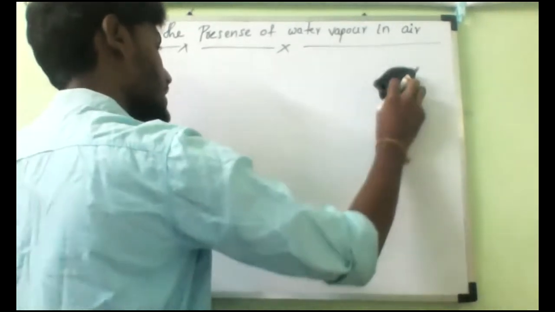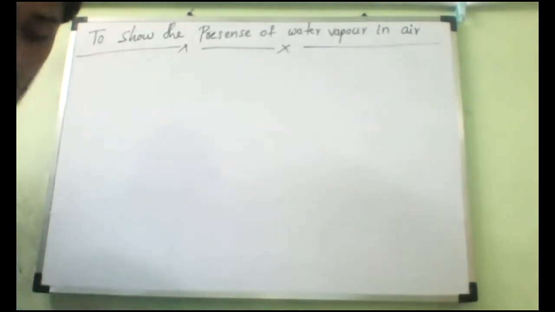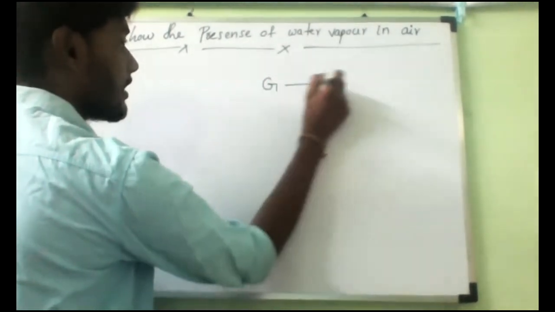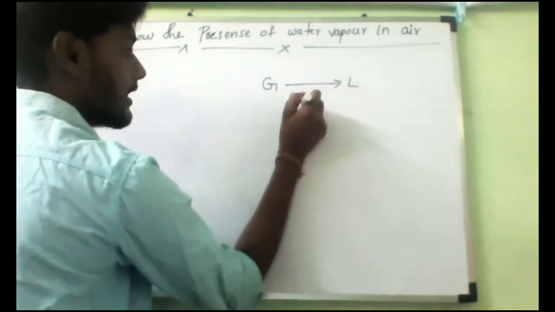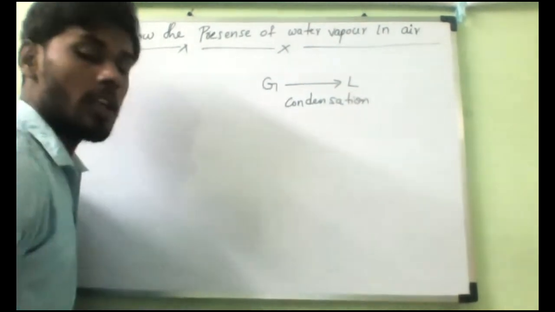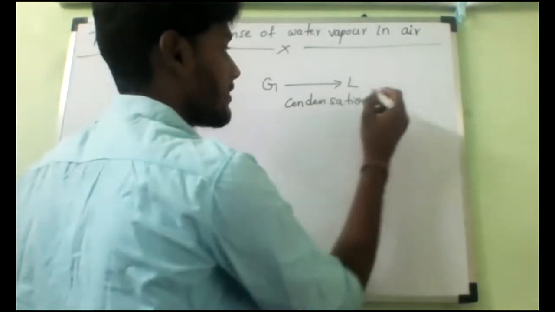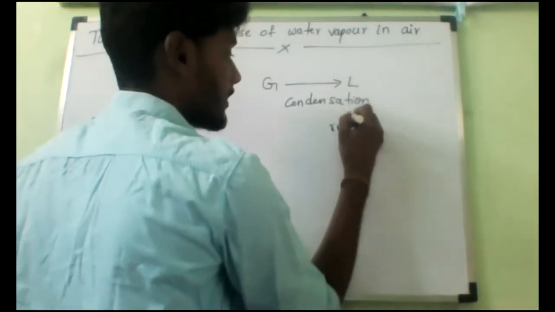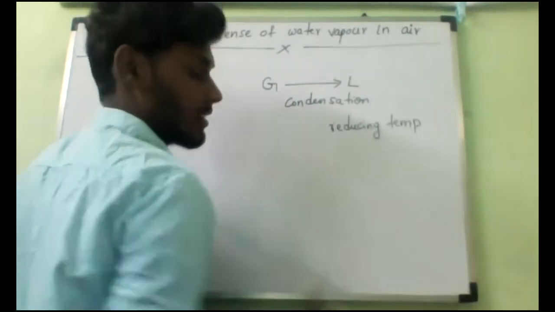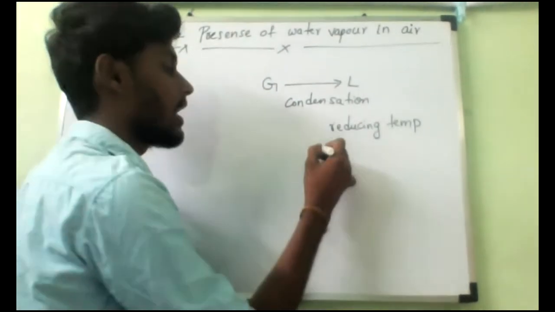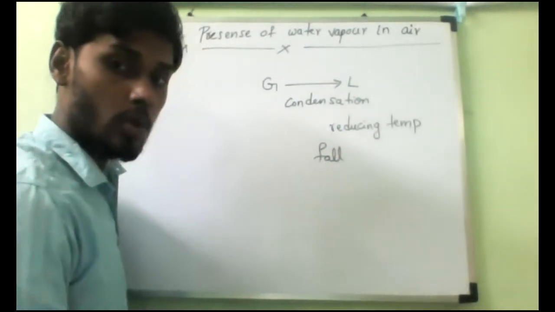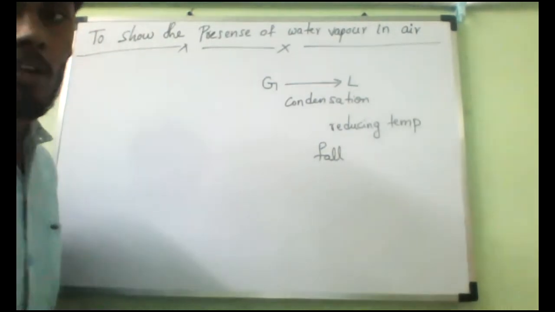Now, observe very carefully how we can prove this. Understand? Let us see now. As we know, the change from gas state to liquid state, what do we call it? Condensation. Is it yes or no? Condensation will take place by reducing temperature or increasing temperature? Reducing temperature. So if the temperature falls, then the gaseous substance will convert into a liquid substance. That is what we have studied.